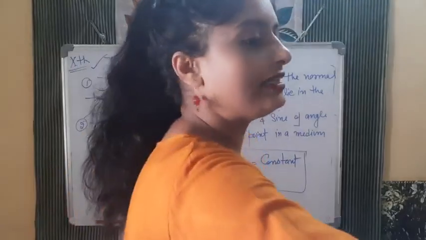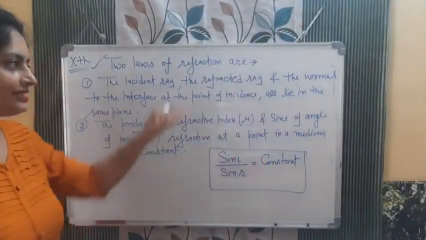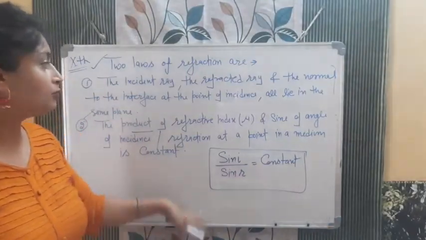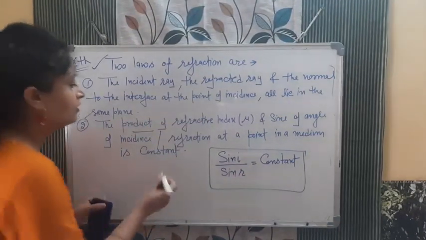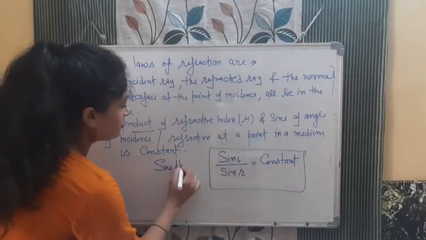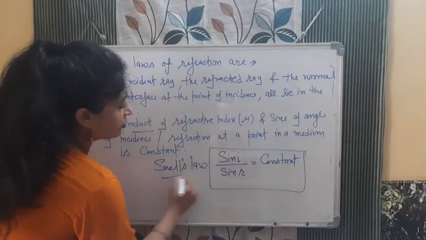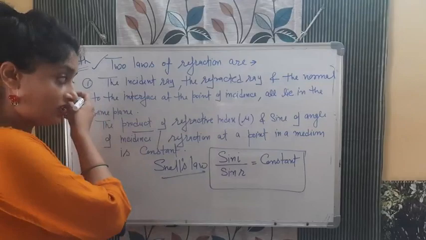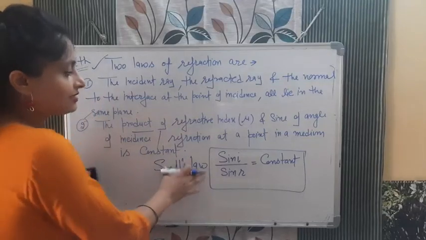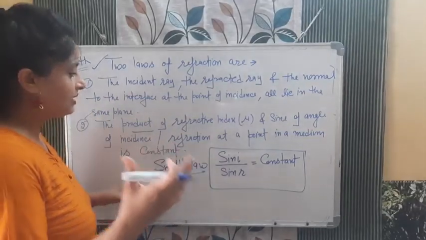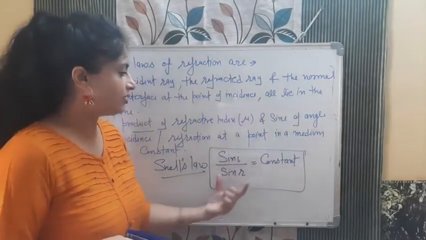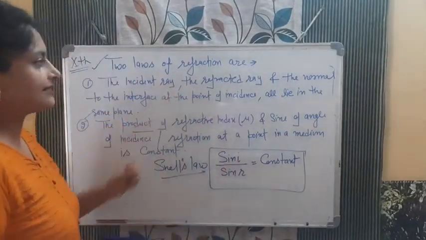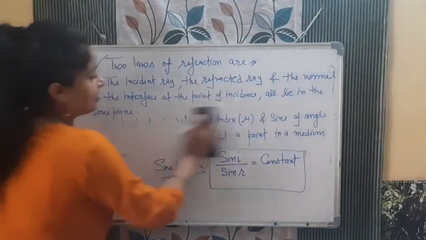Now see, these two laws, I hope you note them down. These are the definitions when you write them in the exam. Two laws of refraction. This is also known as Snell's law. This one is known as Snell's law of refraction. Okay, so these are the definitions. Now, just to understand this Snell's law in an easier way, again I am making one diagram and then we will see. This is the second law, this is the first law. Please note it down.